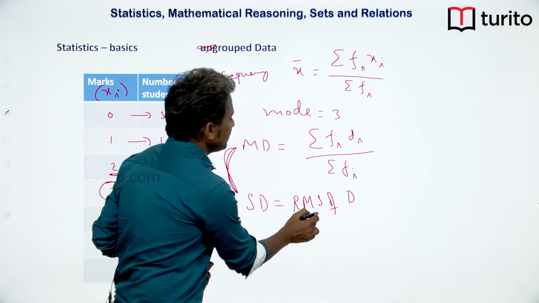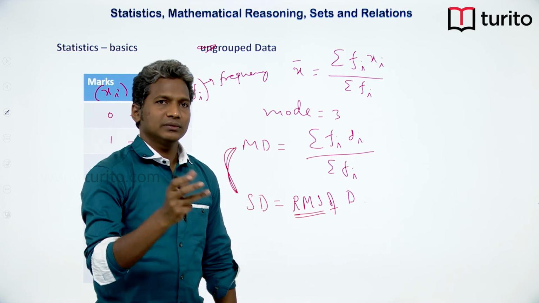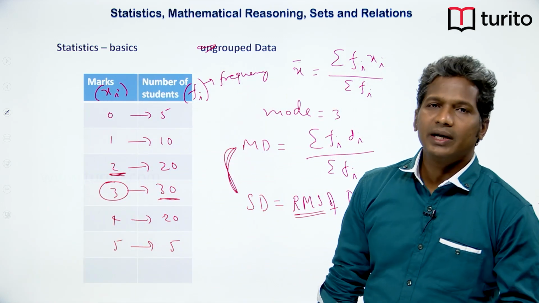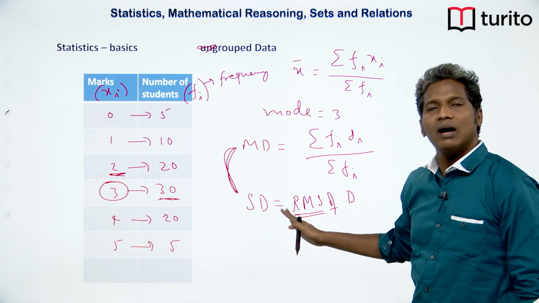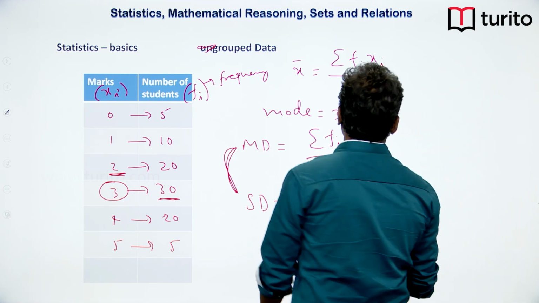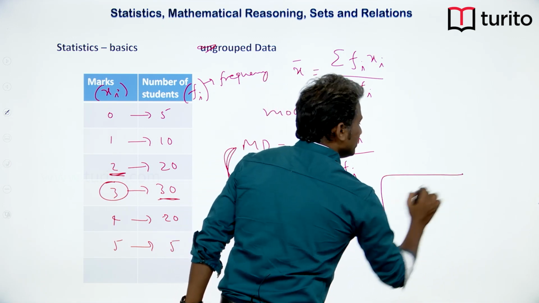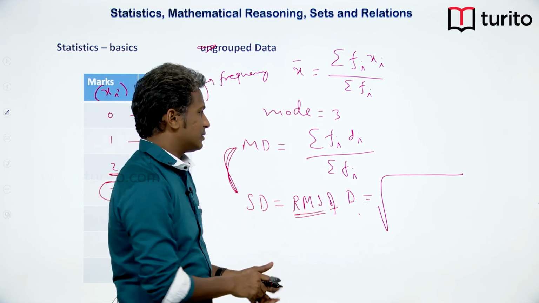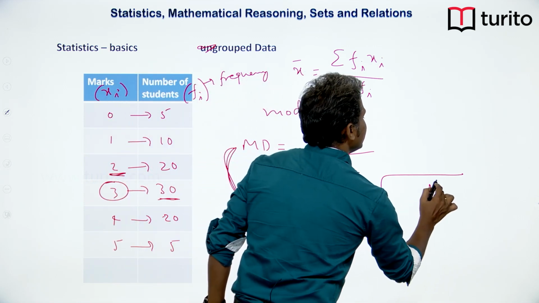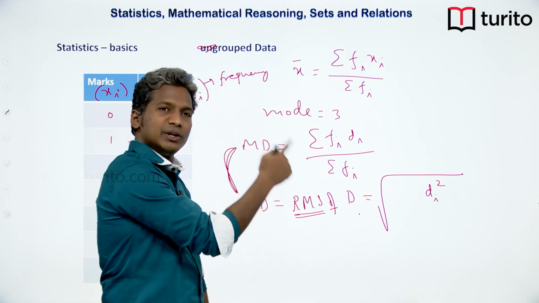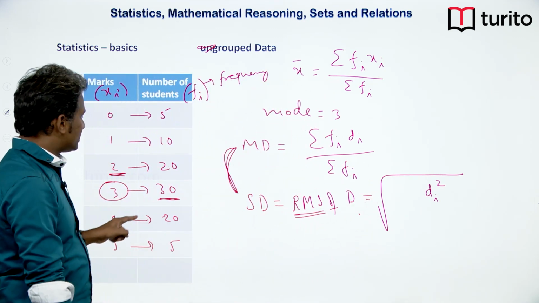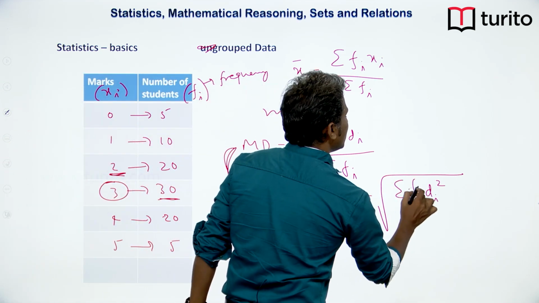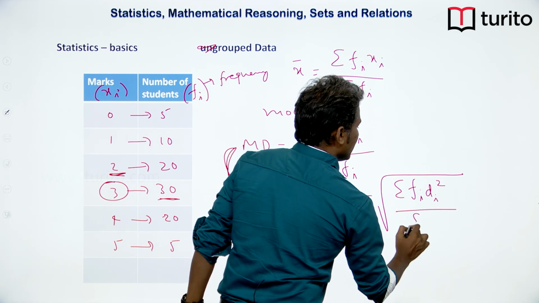This is also a different way of finding the mean. So, this is root mean square. It is also a different way of finding the average. So, basically we are finding average of the deviations. So, how do we get it? It is root of the mean of the squares. So, squares of what? Of the deviation. So, I am basically squaring the deviation and I am taking mean of it, because every deviation is associated with a frequency. So, we write it like sigma fi di square by sigma fi.